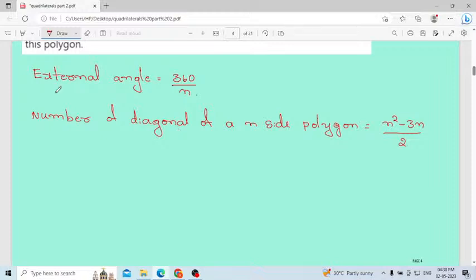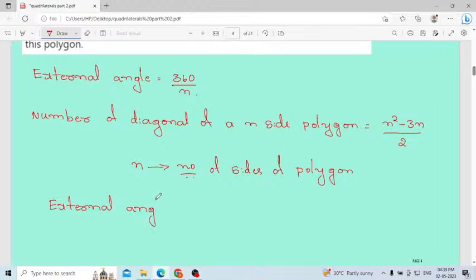Yes. Next. Here n is nothing but the number of sides of a polygon. That one you have to remember. Here each angle is given. External angle is given. They are given external angle only. Substitute the external angle in this formula, that is 360 divided by n.